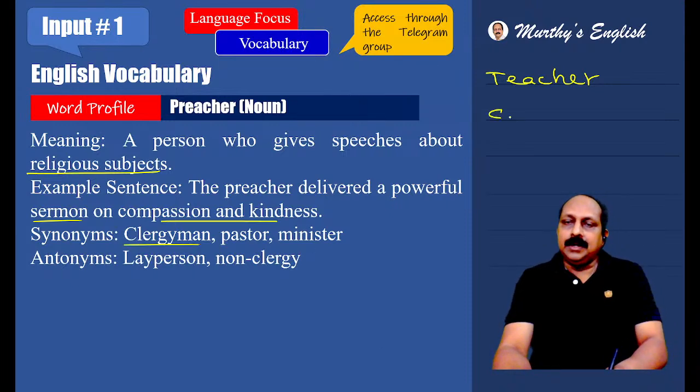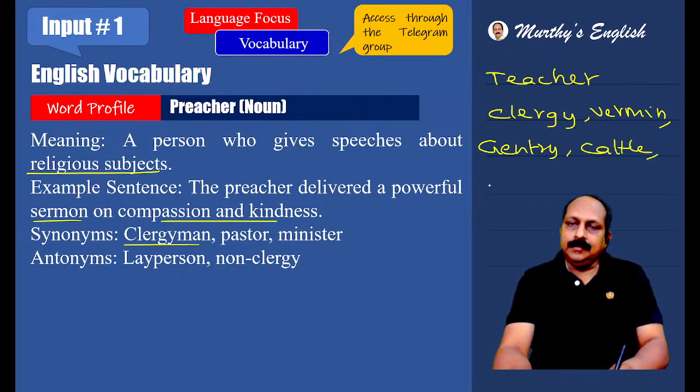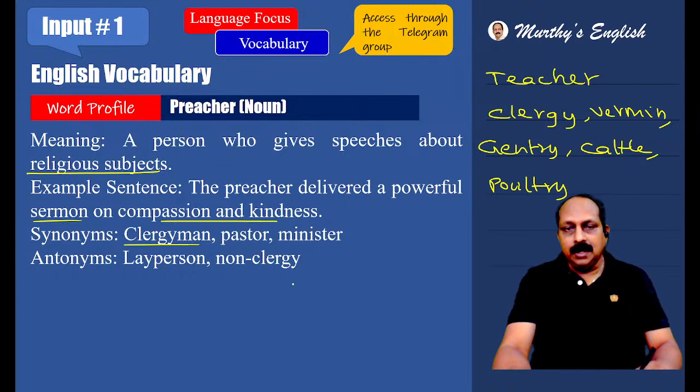Clergyman. Here you got to be careful. Clergy, not clergy's. Why is it important? Along with this, you have to recollect five important examples: clergy, vermin, gentry, cattle, poultry. These nouns, there's an important rule. What is that rule? Always in singular form, but take a plural verb. In many exams, in the past they gave cattle, poultry, but nowadays they are giving gentry. The gentry has accepted something not correct. The gentry have accepted: singular form, plural verb. That's an important rule you have to recollect.